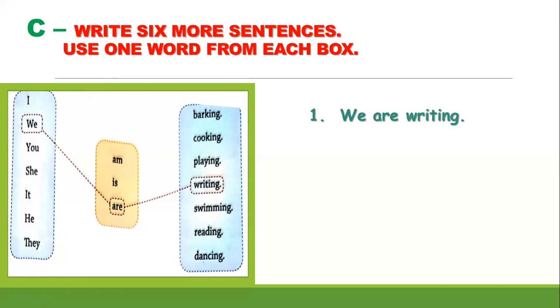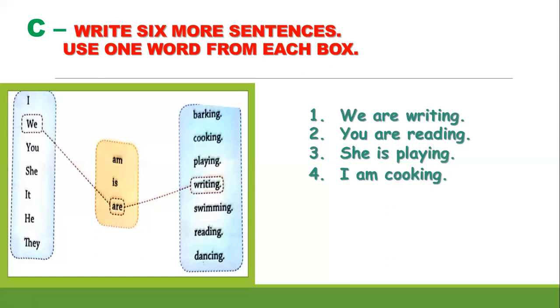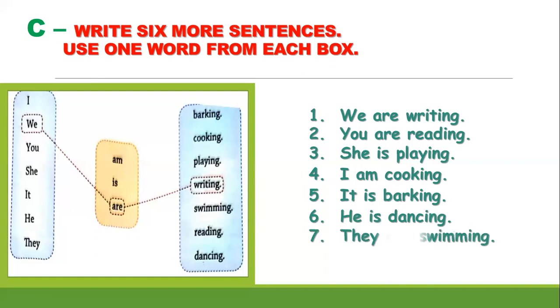So here the first sentence is we are writing. Number 2, we can make you are reading. Number 3, she is playing. Number 4, I am cooking. Number 5, it is barking. Number 6, he is dancing. Number 7, they are swimming.